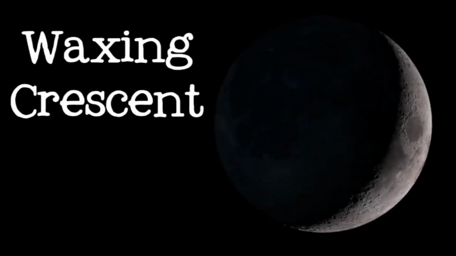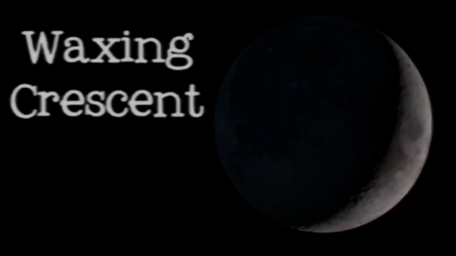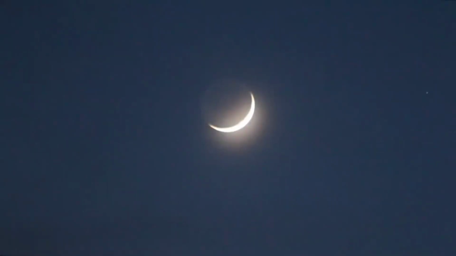Now, after a few days, we can see a small part of the moon. This is known as crescent or waxing crescent. Now, waxing means growing. As the days pass, the moon will also grow. And crescent means a small slice. See, it looks like a slice of light.